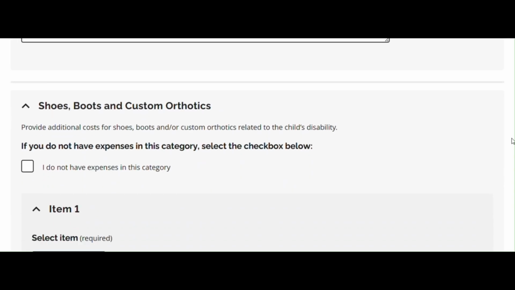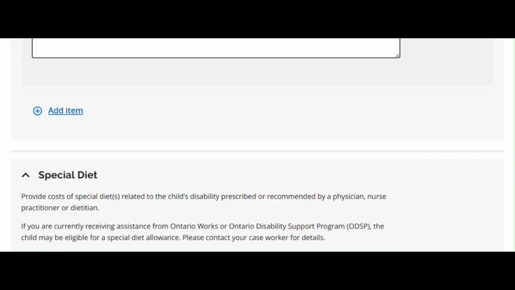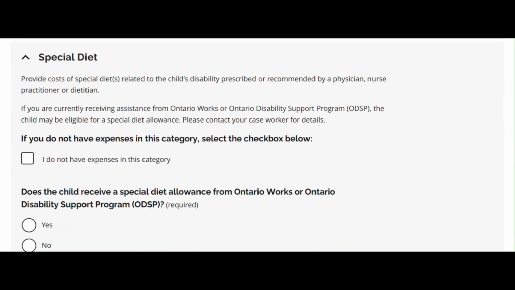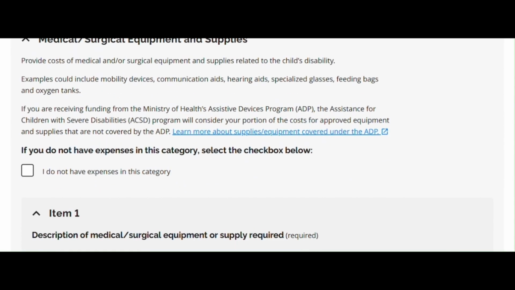Shoes, boots, and custom orthotics: costs for shoes, boots, and/or custom orthotics related to the child's disability. Special diet: costs of special diets related to the child's disability prescribed or recommended by a physician, nurse practitioner, or dietitian. Medical and surgical equipment and supplies: costs of medical and/or surgical equipment and supplies related to the child's disability. Examples could include mobility devices, communication aids, hearing aids, specialized glasses, feeding bags, and oxygen tanks.